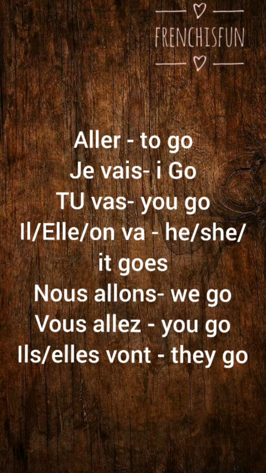So when you want to say I go somewhere, you say je vais. Say it with me to get the pronunciation right. Je vais, tu vas, il or elle or on va, nous allons, vous allez, ils or elles vont.